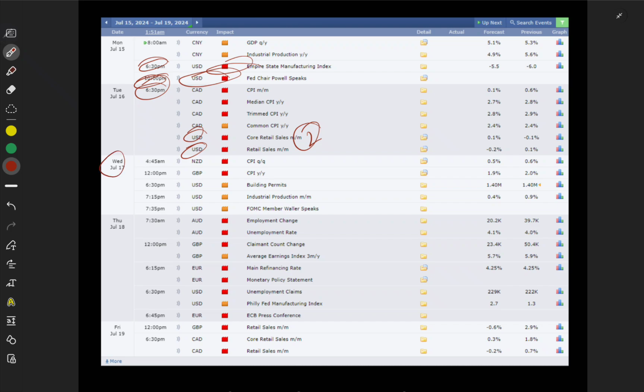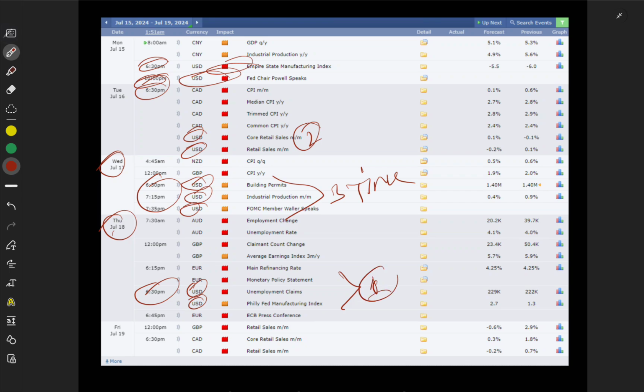On Wednesday we have three news at three different times, so we have to be alert three times here. On Thursday we have one news, then two news at the same time, so we have to be alert with gold red news.